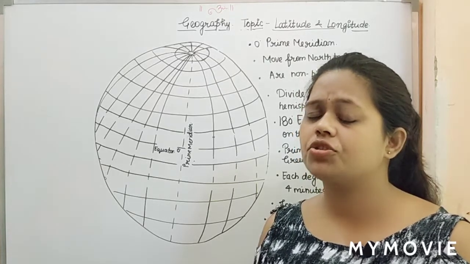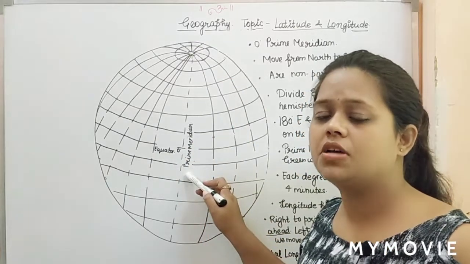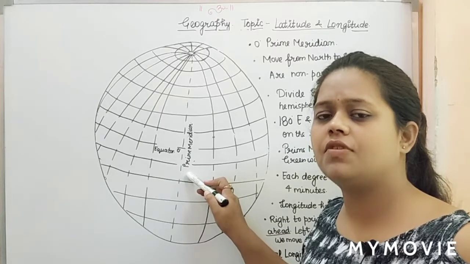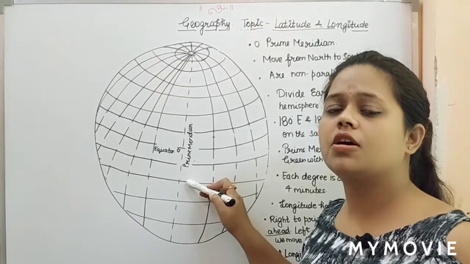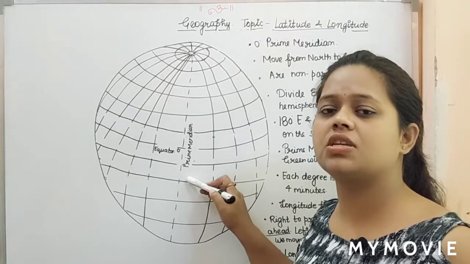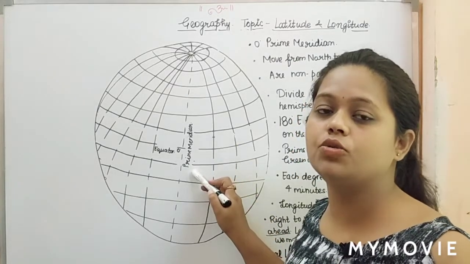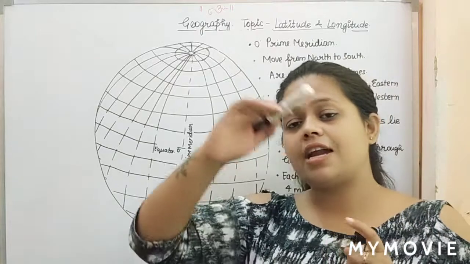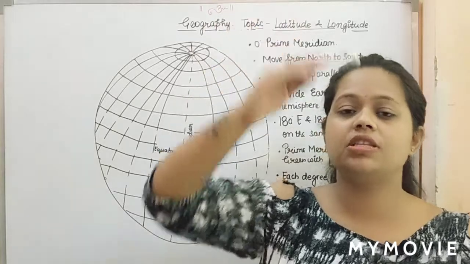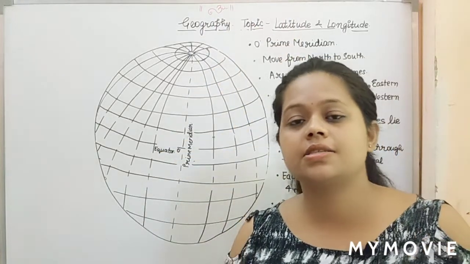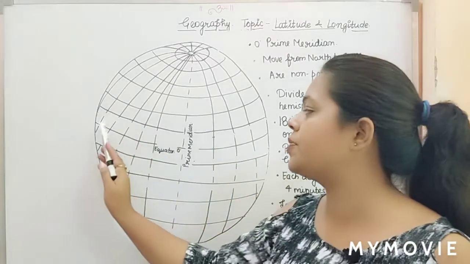So what is the location of the prime meridian? The location of this prime meridian is Greenwich. Now why was it chosen as Greenwich? Because here we have the British Royal Observatory. So the Greenwich location was chosen as the prime meridian, and it is said to be 0° longitude. Just as in latitudes we had lines moving on both sides of the equator, in the same way we have lines moving on both sides of the prime meridian.